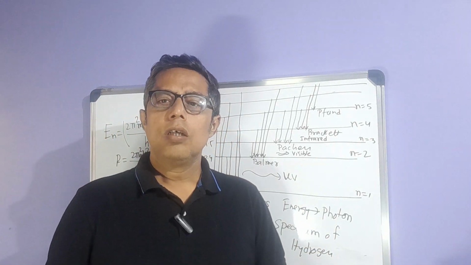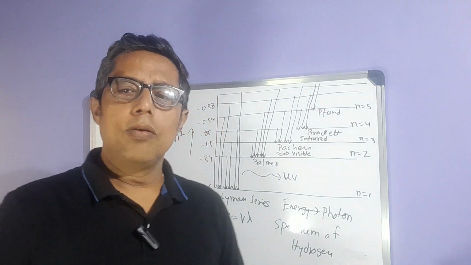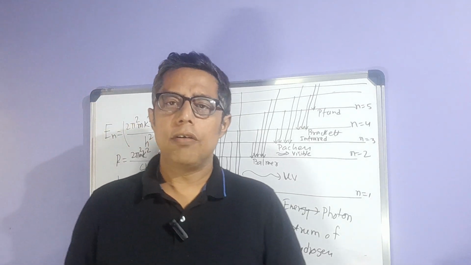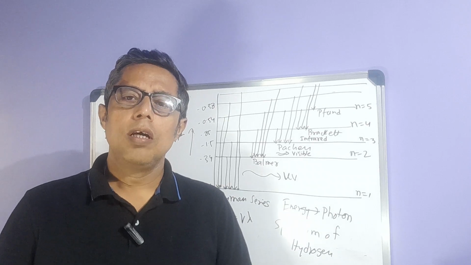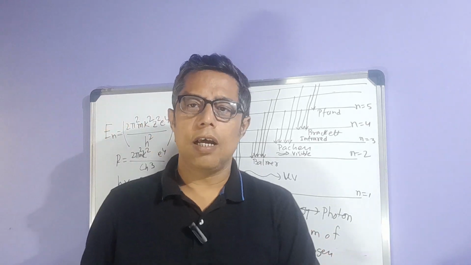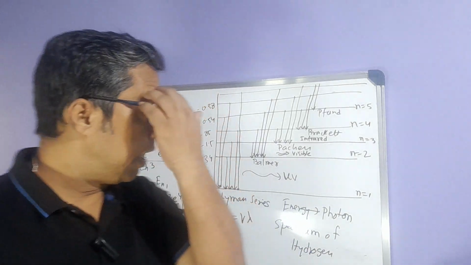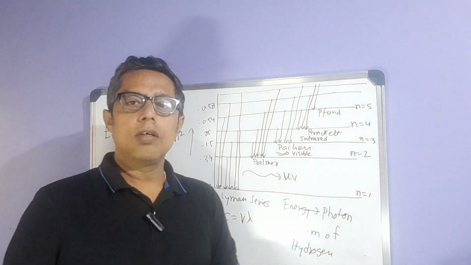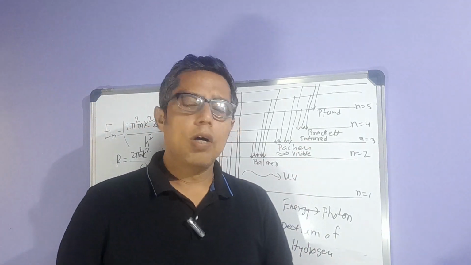Niels Bohr got the Nobel Prize in 1922 for explaining the spectral lines of hydrogen atoms. He observed that whenever we get spectral lines from hydrogen atoms, they fall in different regions of the electromagnetic radiation: the ultraviolet region, visible region, and infrared region. All these were explained by Niels Bohr for hydrogen atoms.